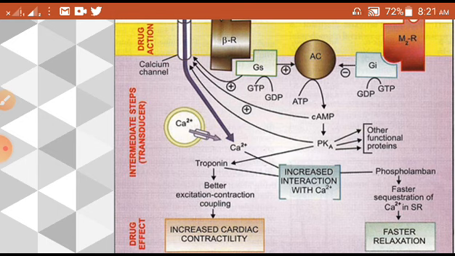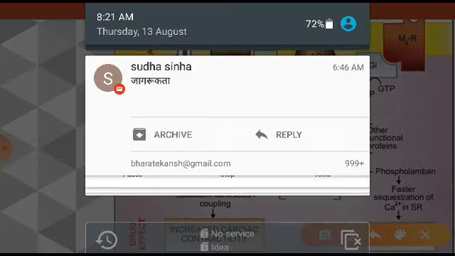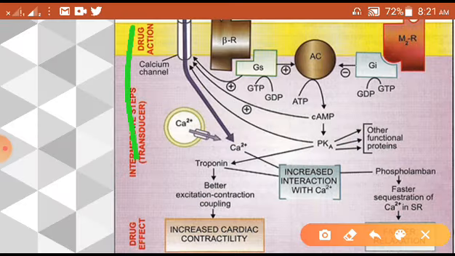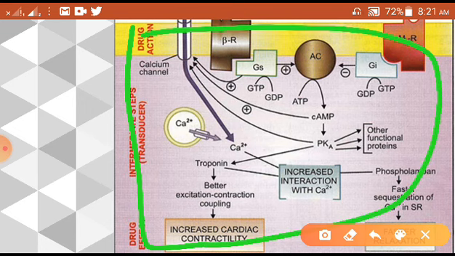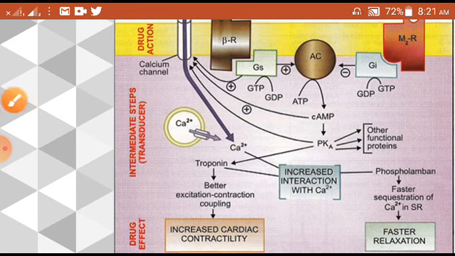Suppose that this cell which has been shown in front of you, this entire cell is a cardiac cell, right. So what will happen in here, the cardiac contractility will increase, because the cardiac contraction mechanisms in the cardiac cells or the cardiac muscles will increase, right. Another way, it has various roles. So I'm talking about a few. In the coming slides I'll tell you more roles of it.